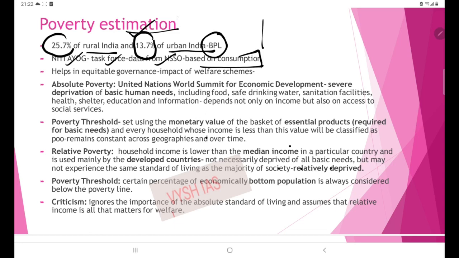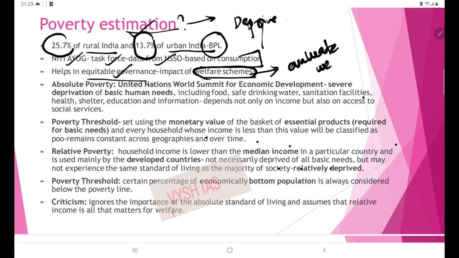Okay, so why is poverty estimation needed? The government needs to monitor the implementation of welfare schemes. It has to evaluate the outcomes of welfare schemes. Only then can it devise necessary corrections or actions. So it helps in equitable governance. Equitable governance means that through poverty estimation, the government is finding persons who are deprived, and providing equitable governance through adequate welfare schemes. So this is the need for poverty estimation.